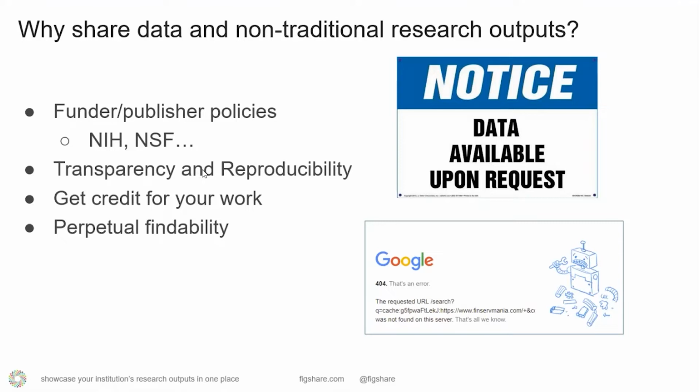But then there are also these altruistic reasons to share your data: transparency and reproducibility. It makes it easier for people to build on your work, to understand your work and reproduce your work. And then you don't have to just do this out of the kindness of your heart. You can get credit for these other outputs. If you didn't publish a paper in the last year, but you made data available for people to reuse, maybe some code that's out there, you can get credit for that. You can get cited for that.